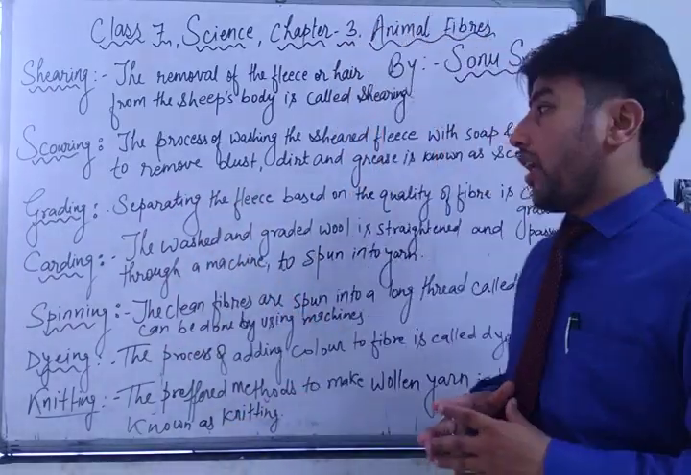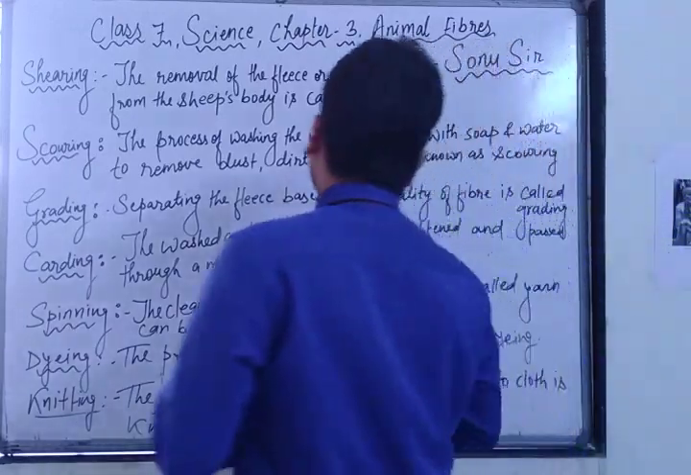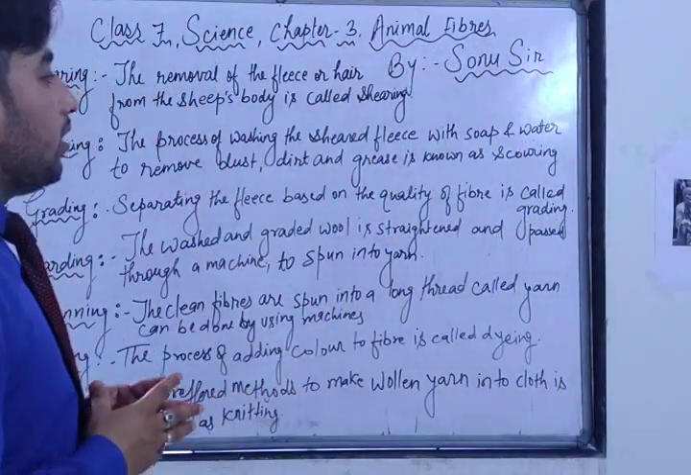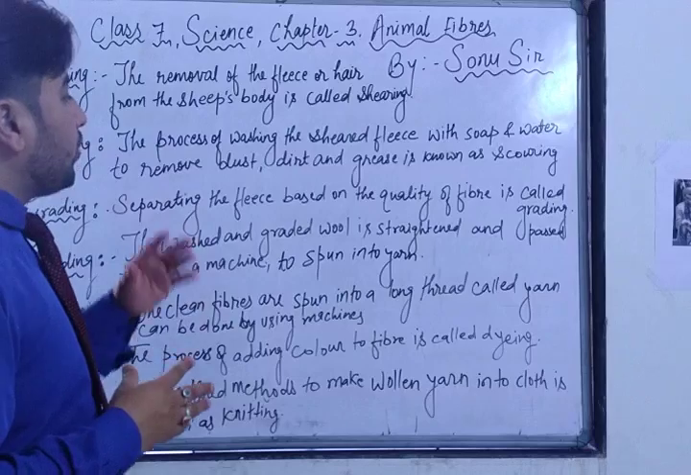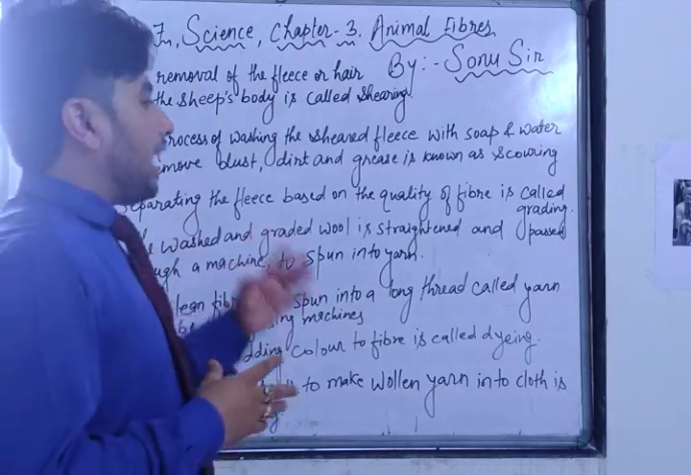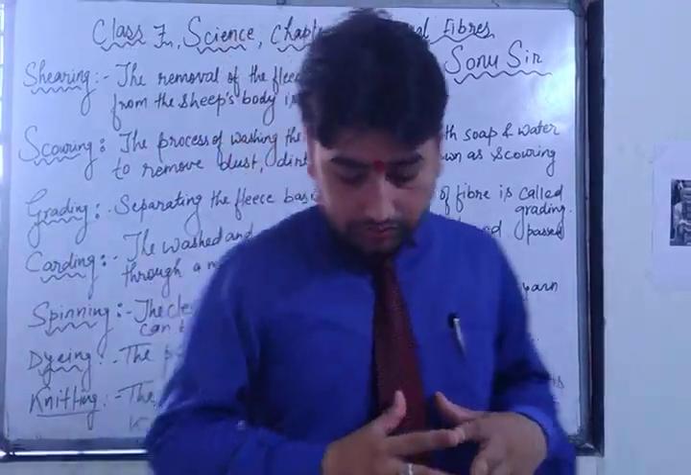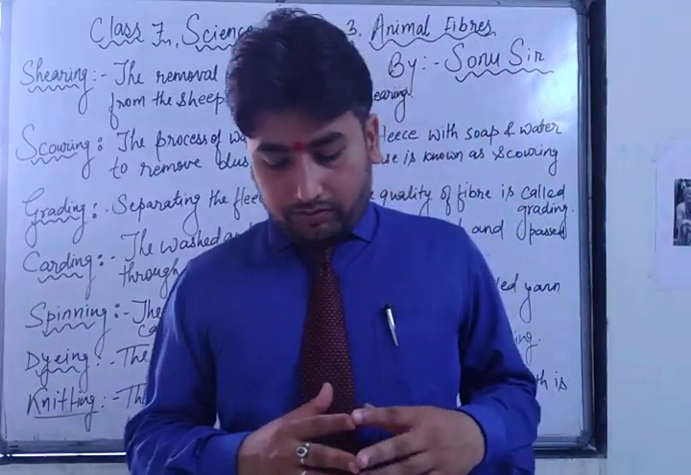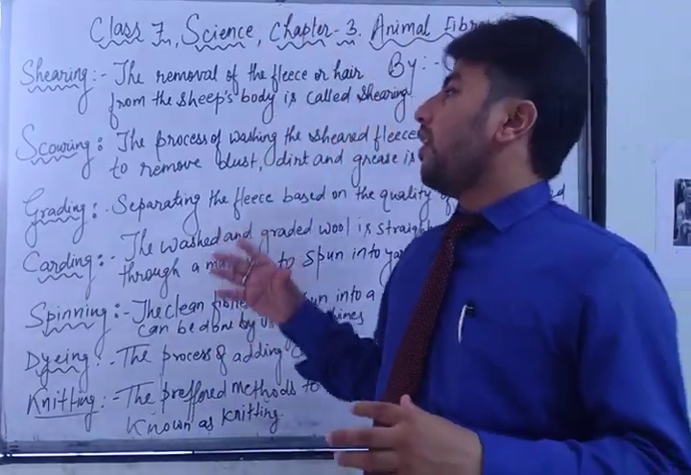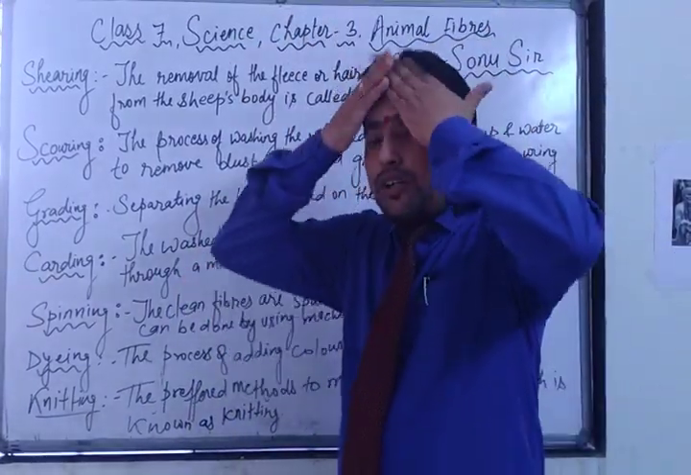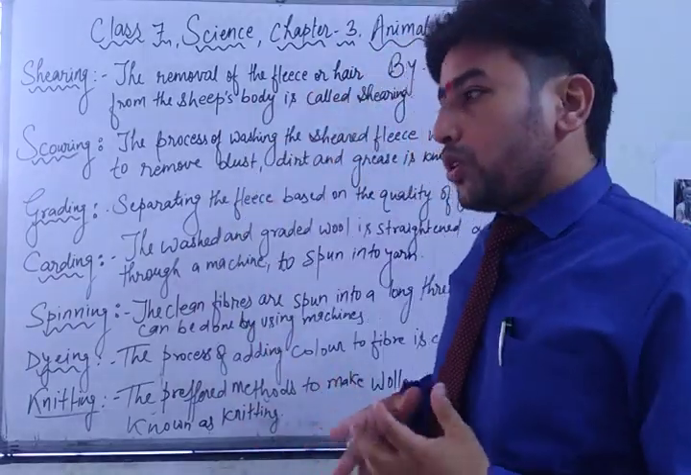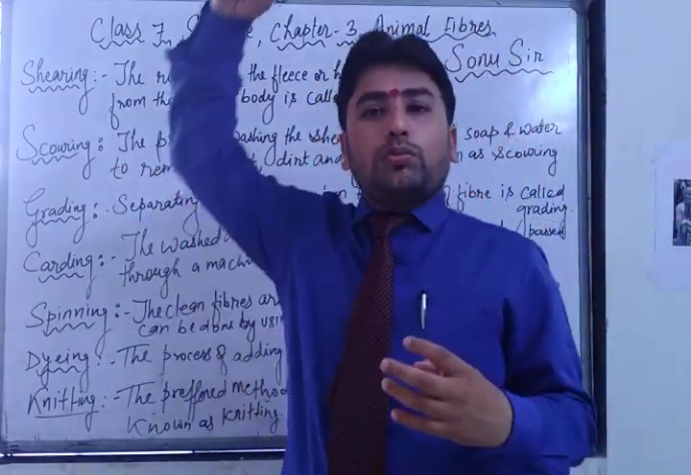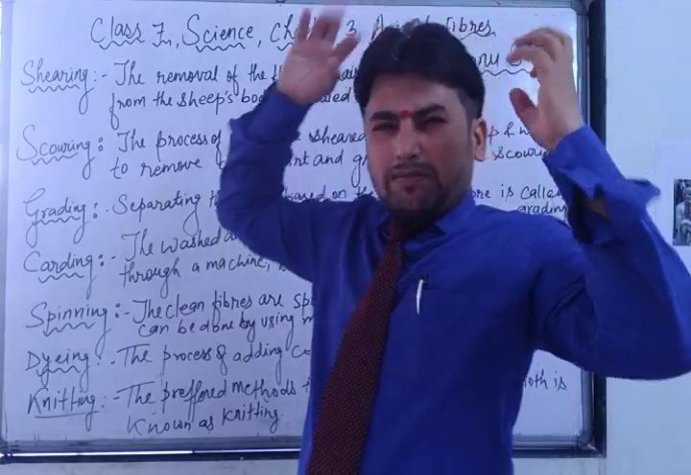Second is scouring. Scouring, the process of washing the sheared fleece with soap and water to remove dust, dirt, and grease is known as scouring. Means, first of all, you may have seen as you have cut your hair. After cutting your hair, what do you do? You come to your home, you put shampoo to remove the cut parts of the hair.